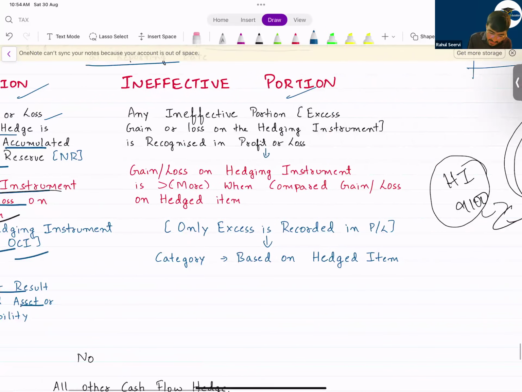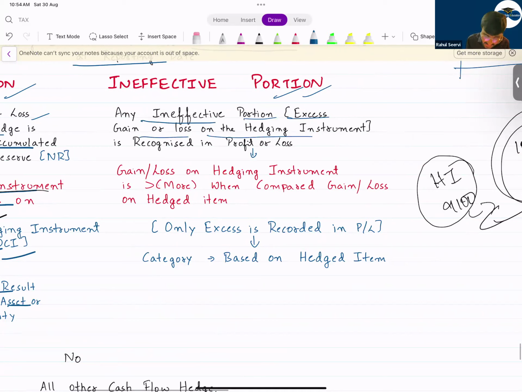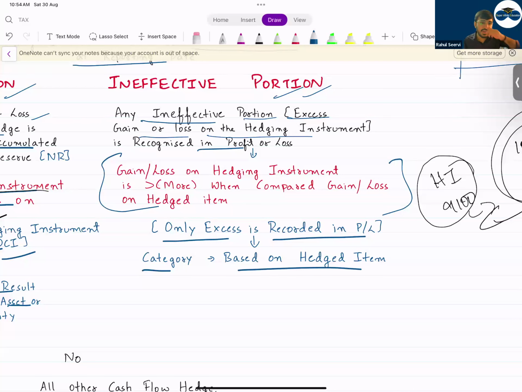Ineffective portion: any excess gain or loss on hedge instrument is recognized in P&L. I mentioned this principle here also. Only the excess is recognized in P&L. The category will be based on the hedge item, whether it's your inventory, whether it's your bond, etc.